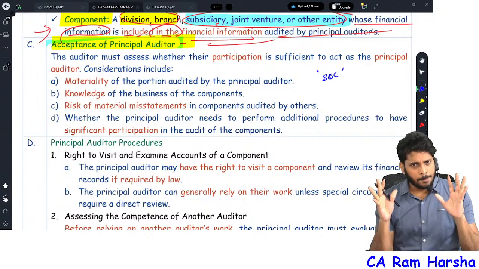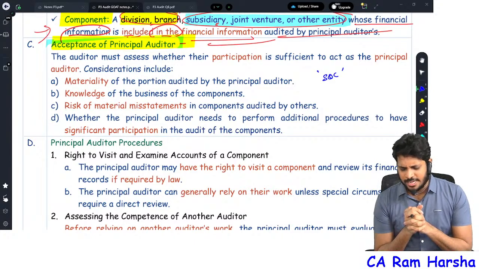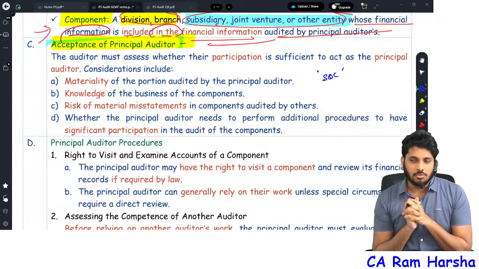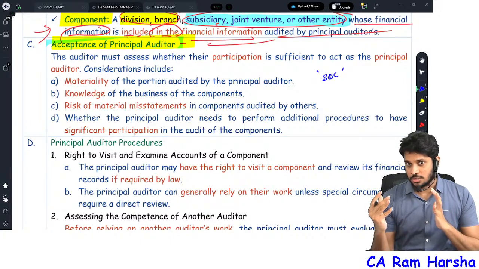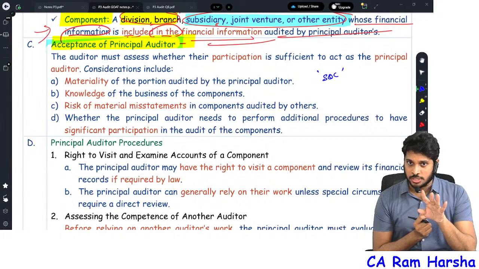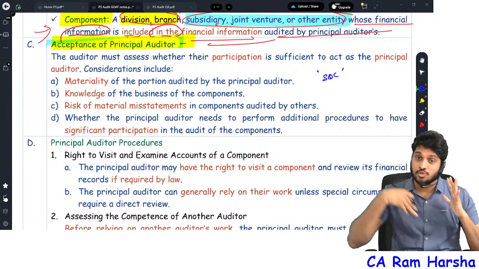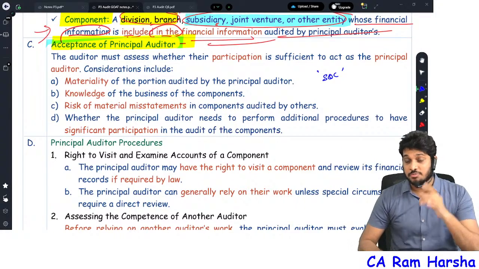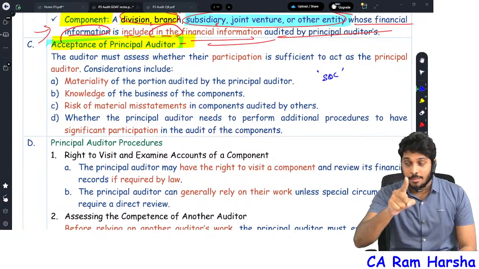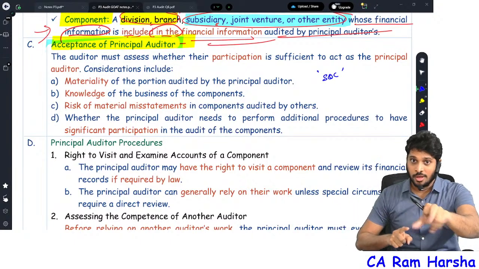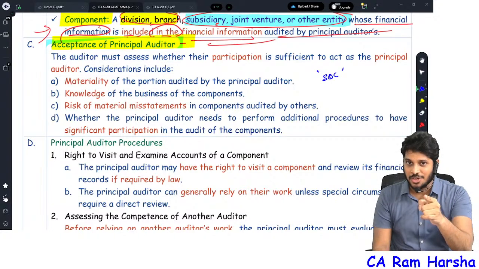If the company is calling you for appointment as an auditor, immediately you should ask the company what exactly it is doing. Are there any subsidiaries? If the company has subsidiaries, you should see where business predominantly happens. Sometimes the holding company might not have any business; the subsidiary companies might have the major business. If the subsidiary company is majorly conducting the business and is being audited by another auditor, not you, and the holding company is just a namesake entity, you should not accept the audit of the holding company.